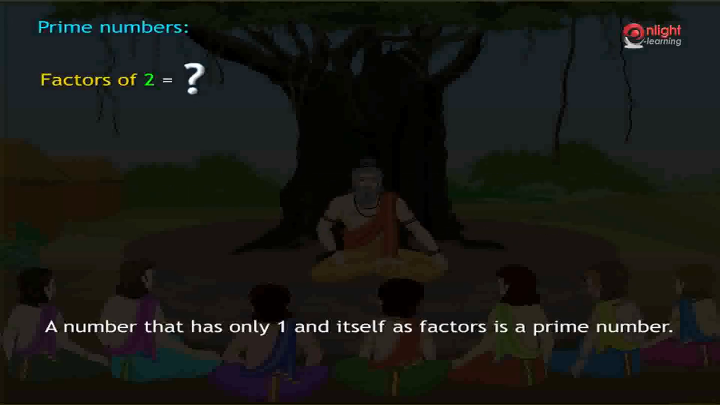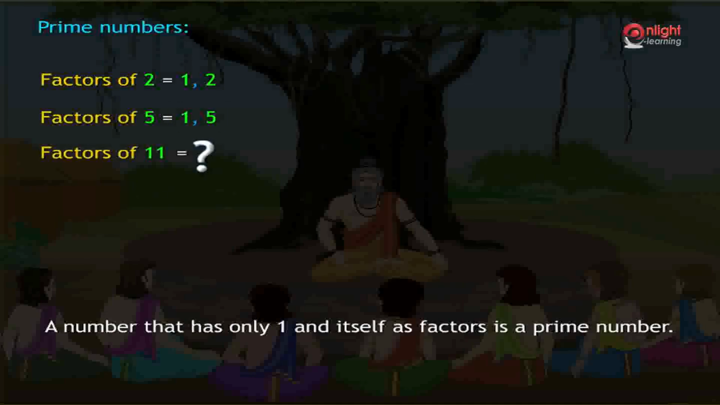What are the factors of 2? Factors of 2 are 1 and 2. So 2 also has only 1 and itself as factors, so it is also a prime number. Now what are the factors of 5? Factors of 5 are 1 and 5. Good. So 5 also has only 1 and itself as factors, so it is also a prime number.